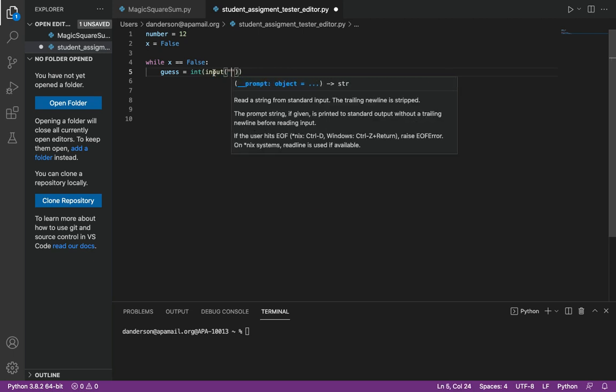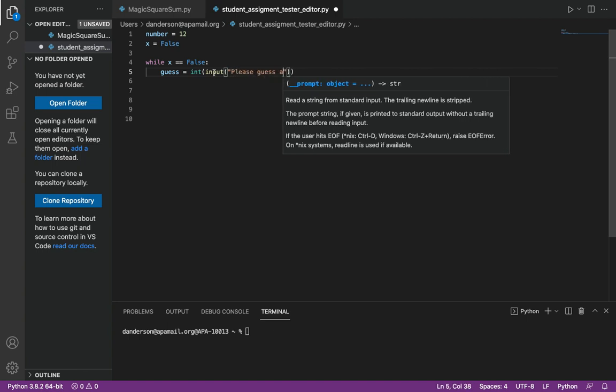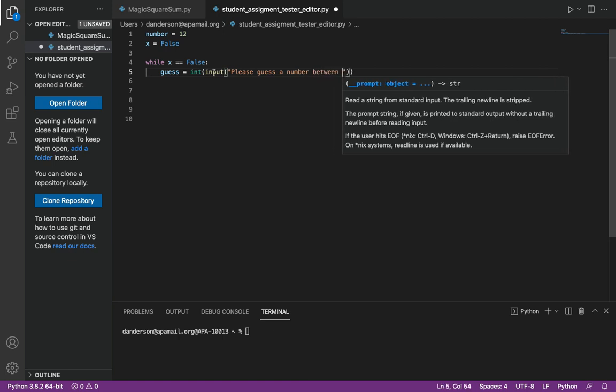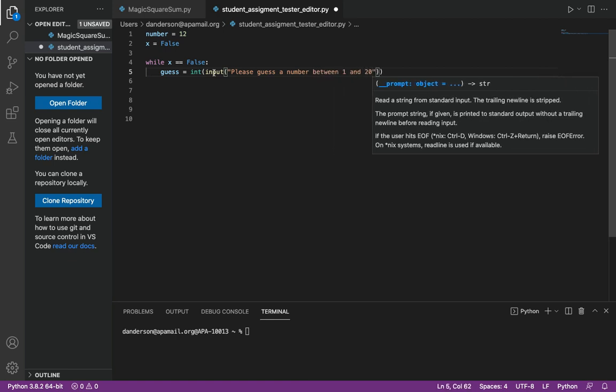Okay. And I want to ask the user a question. I want to say, please guess a number between 1 and 20. And then I'm going to put a space at the end there.